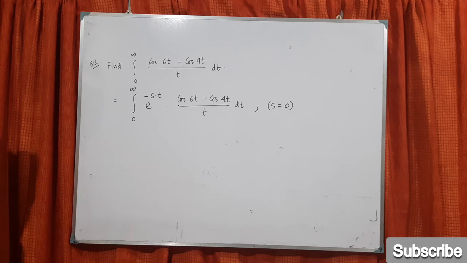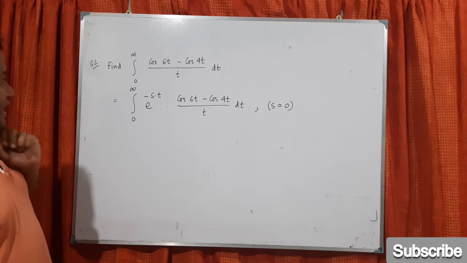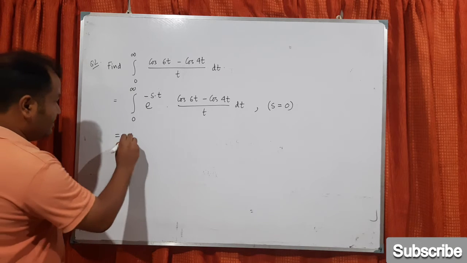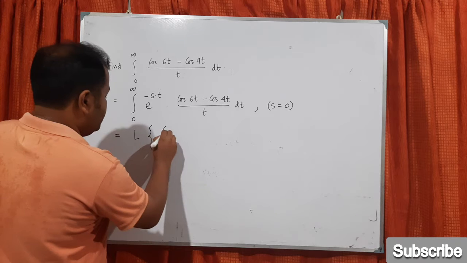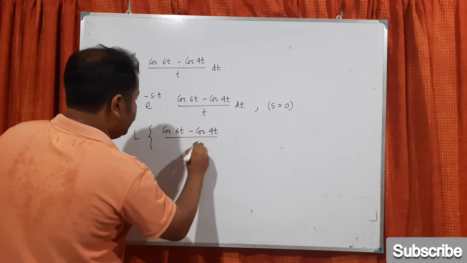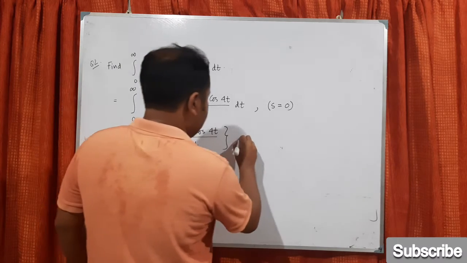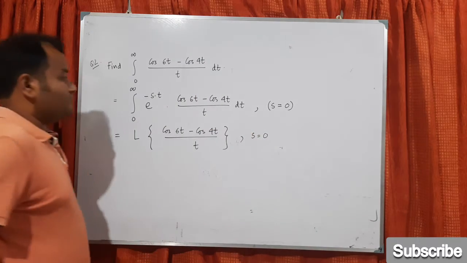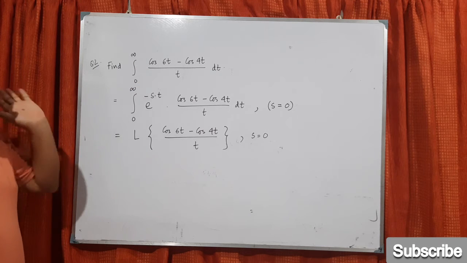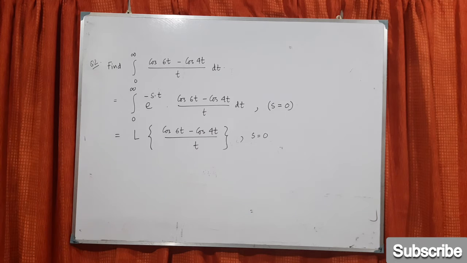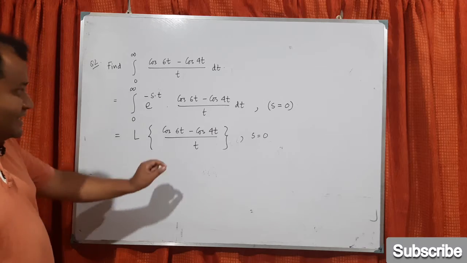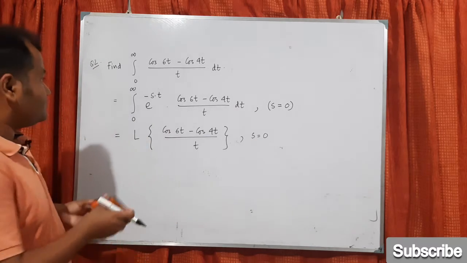I can write this probably. Now you see, this is nothing but a Laplace transform. So this is L of (cos 6t minus cos 4t) divided by t, provided s equals 0. Understand? So this integration is one special case of Laplace transform. Now basically we have to evaluate this. Whatever result we get, in the result we have to put s equals 0.